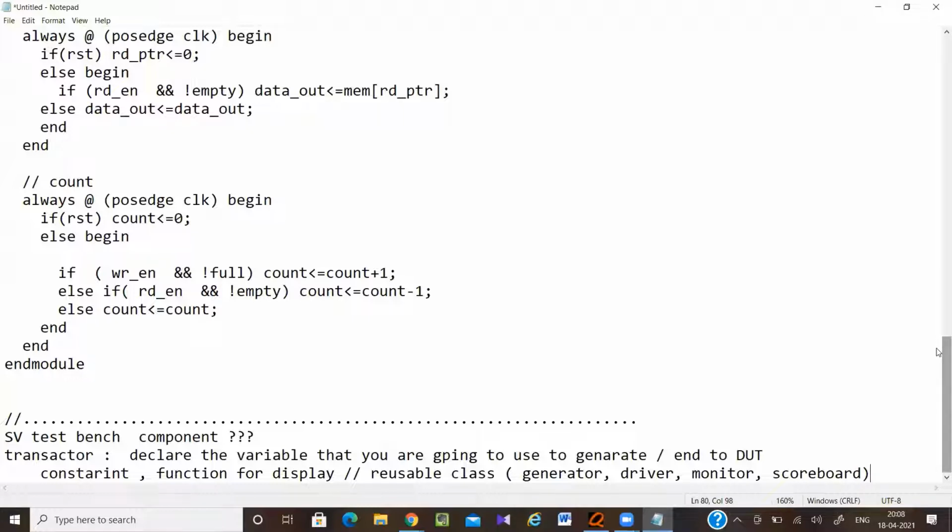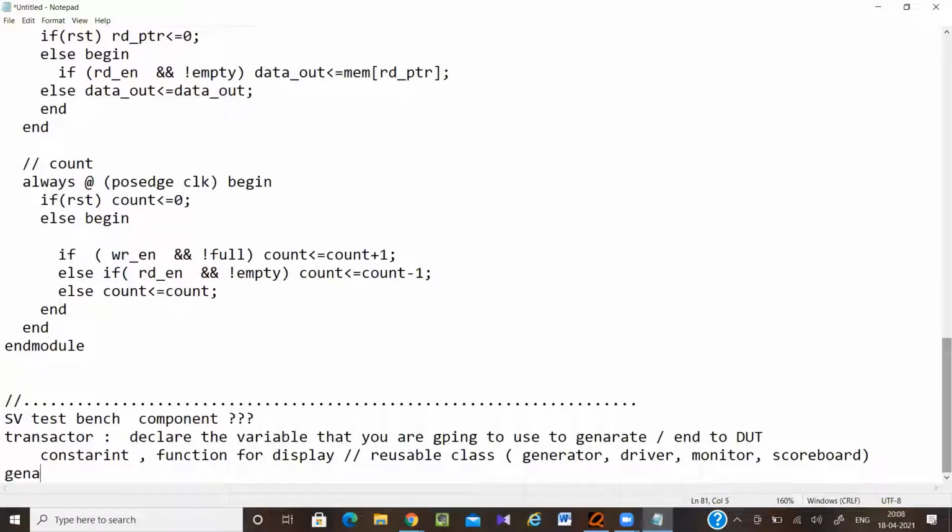Okay. The next part is the generator. The variables in the packet are described in the transactor, and you generate those packets in the generator class. In the generator class, you are going to randomize the transactor class and generate the required signals.